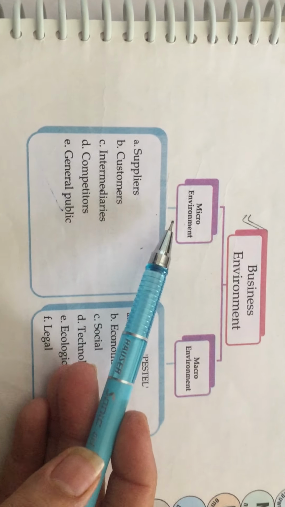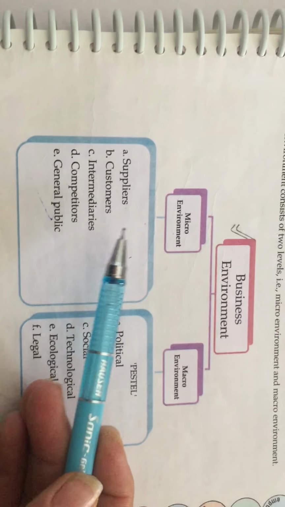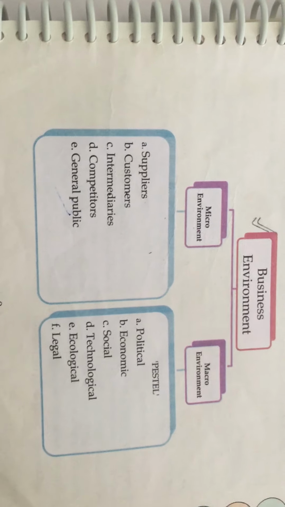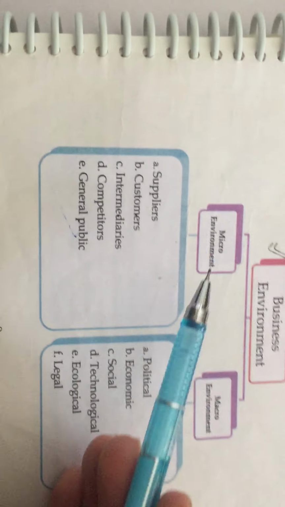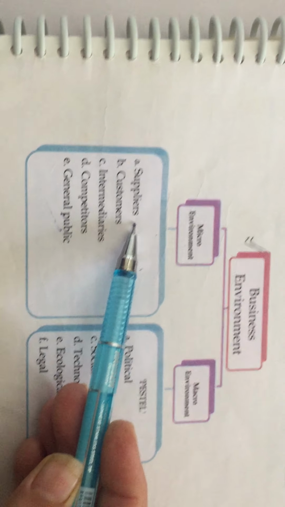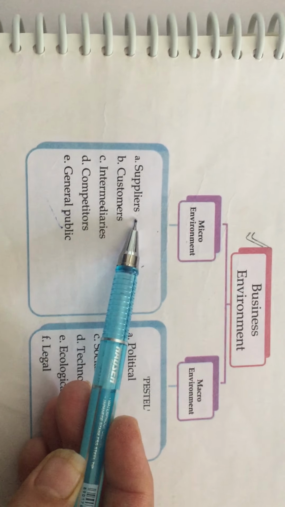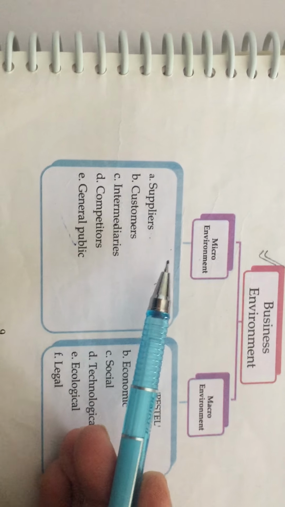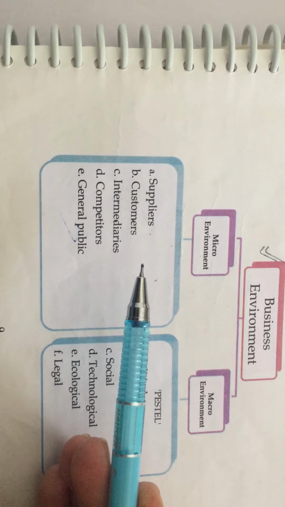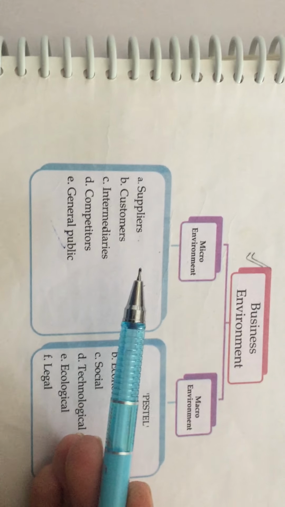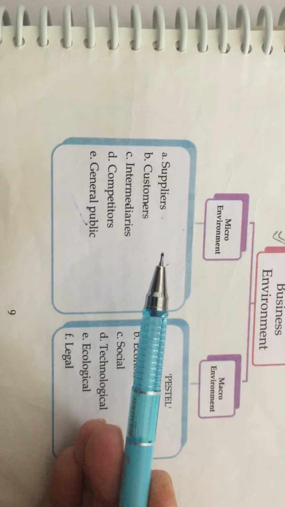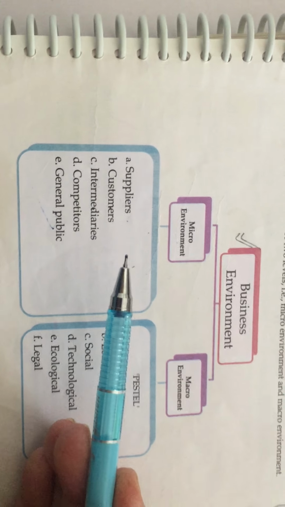In the micro environment, everything is concerned individually, not with the outer world. The first thing we talk about is suppliers: how well they are supplying, how well established they are, what kind of goodwill they have in the market, whether they have been working for a long term or not. This is to be taken into consideration.